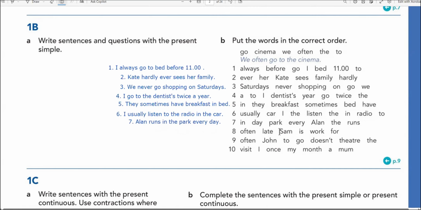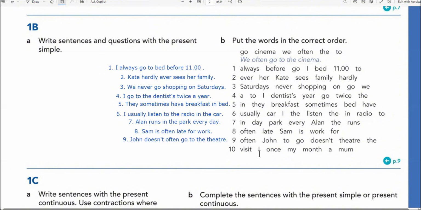Okay. Often late, Sam is work for. So Sam is often late for work, right? Great. Often John to go doesn't theater them. So John doesn't often go to the theater.